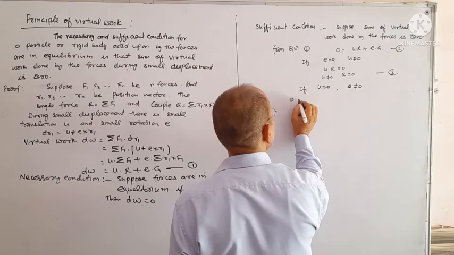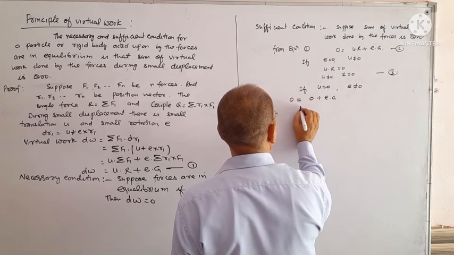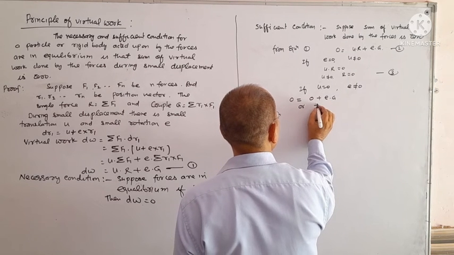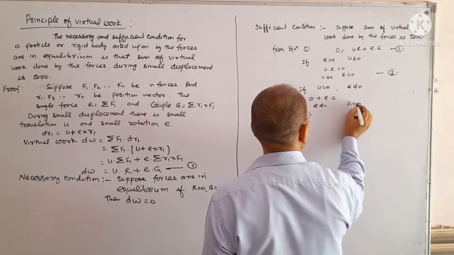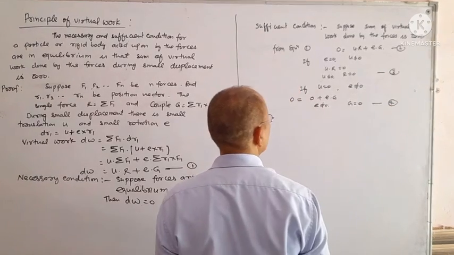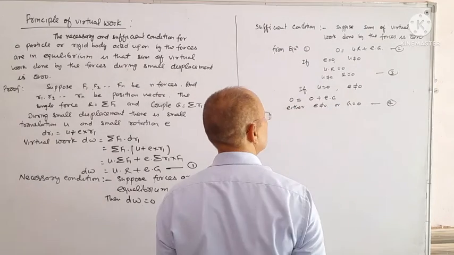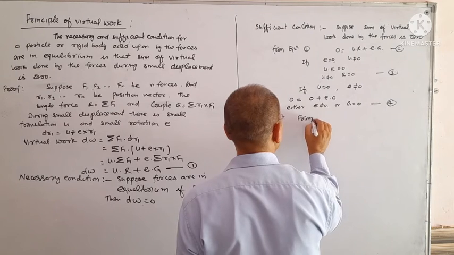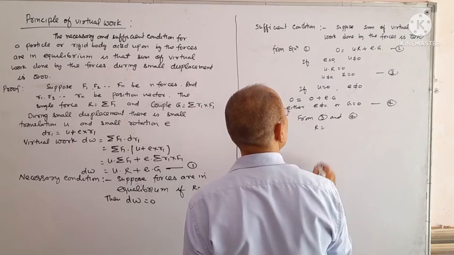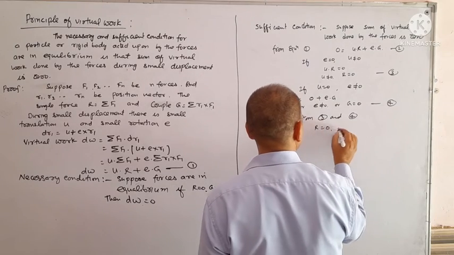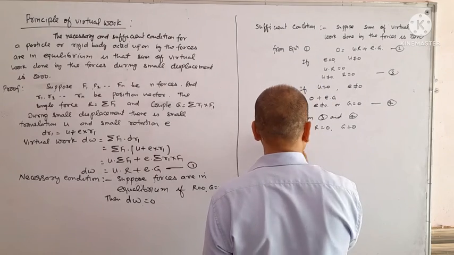Equation 2 gives 0 equals 0 plus E dot G, E not equal to 0, so G equals 0. From 3 and 4, R equals 0, G equals 0. That is the principle of virtual work.